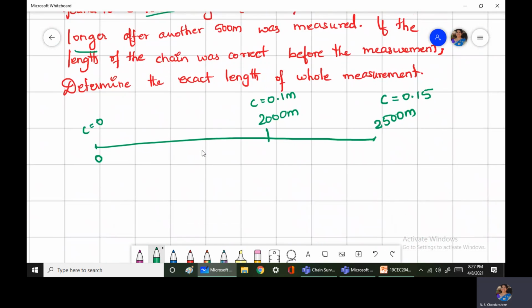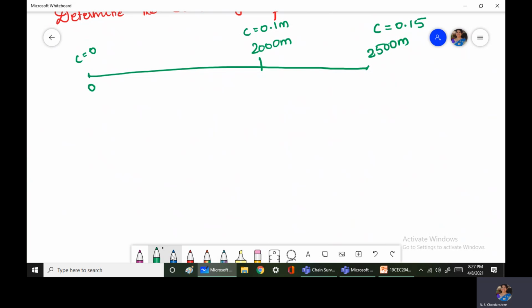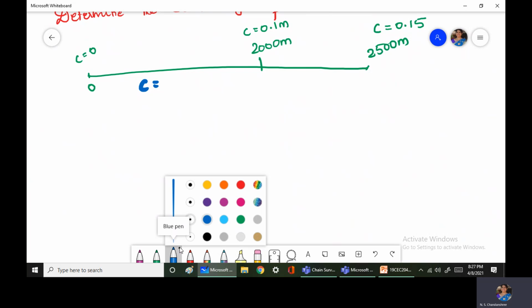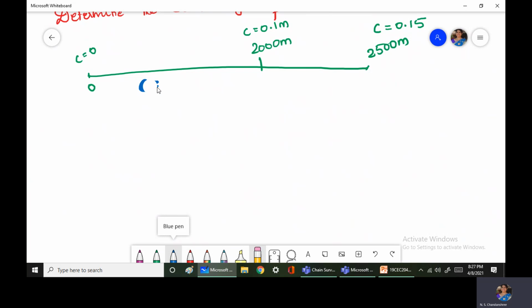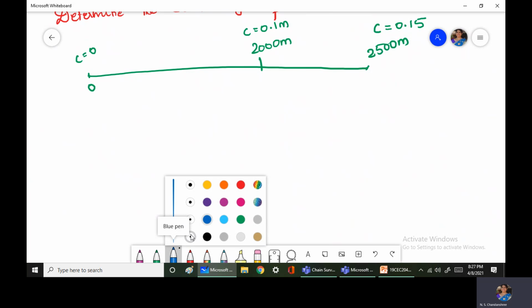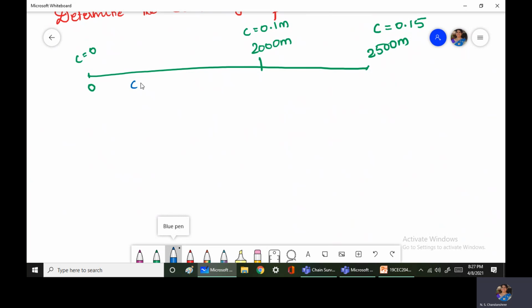Therefore, we will find the average value of C. So for this section 0 to 2000, C value here is 0 plus 0.1 divided by 2, and the value here is 0.05 meters.